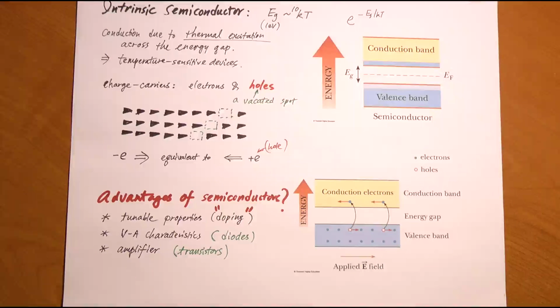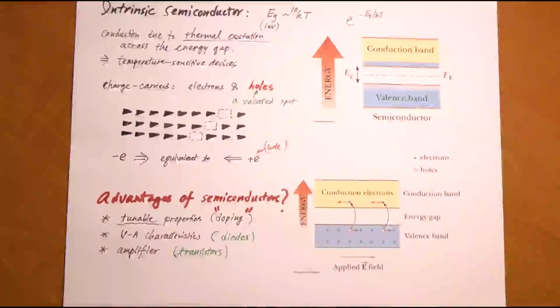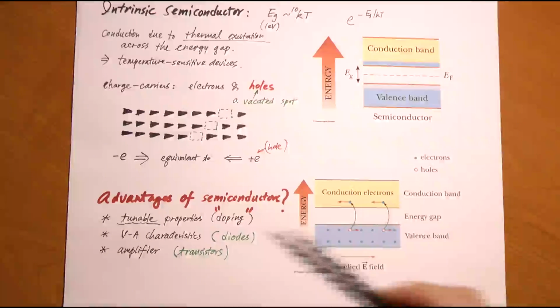First of all, even though intrinsic semiconductors are not the best conductors or the best insulators, their electrical property, such as electrical conductivity, is tunable. Unlike metals, which are always good conductors, and insulators, which are always good insulators, a semiconductor can have an electrical property, such as conductivity, that varies by many orders of magnitude according to how we adjust it, how we tune it. It's an extremely tunable material.